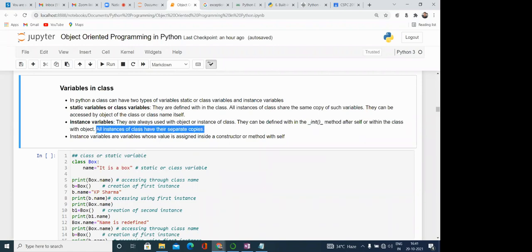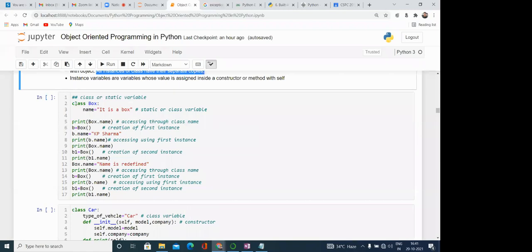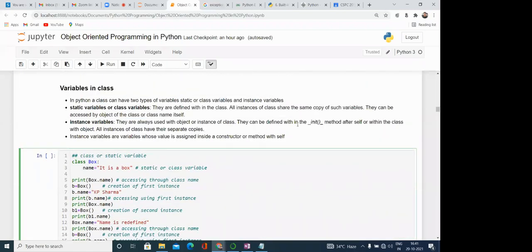All instances means the number of objects that we are creating; all have different, separate copies of these variables. So now how can we define these? Just try to understand with the help of this example. We have two ways: either we can define these variables using the init method, or we can define them using the object.